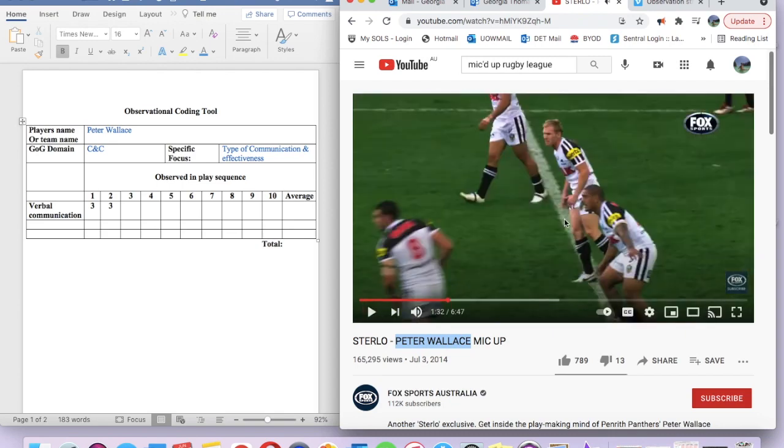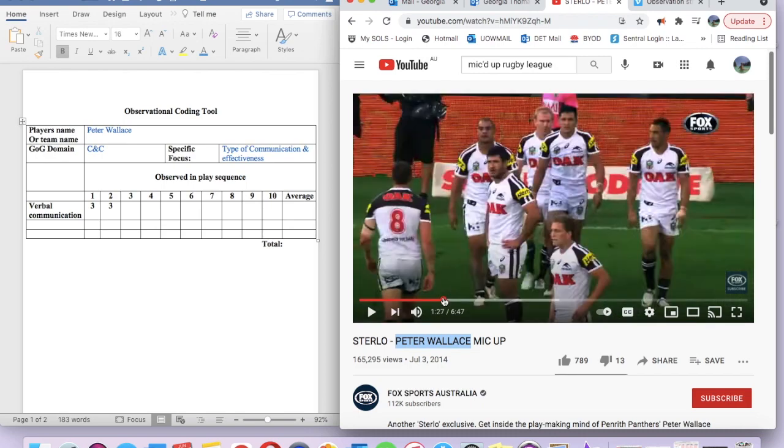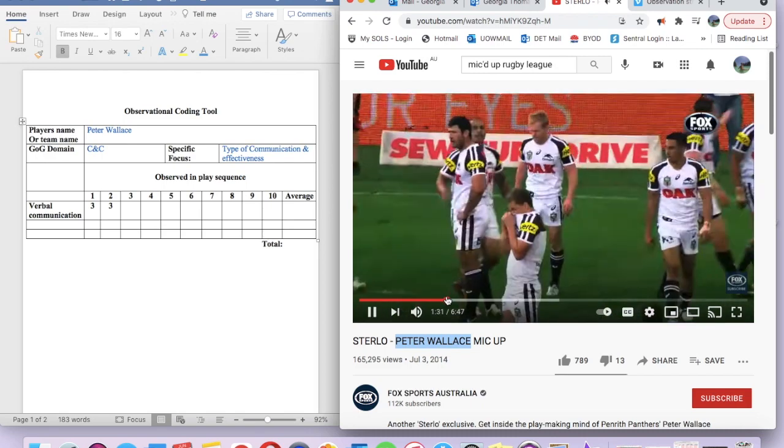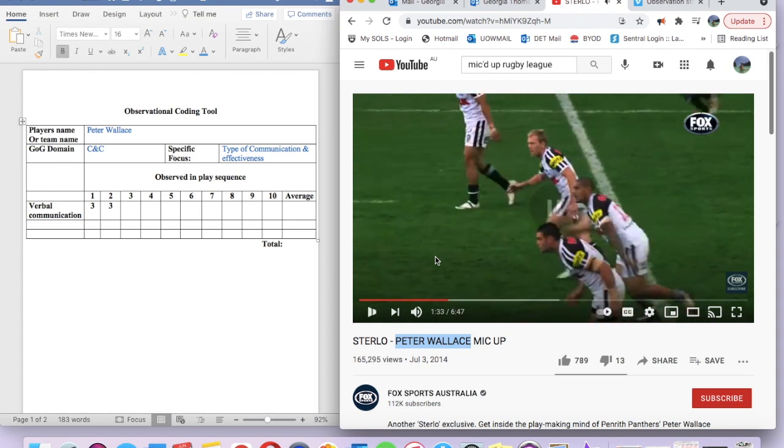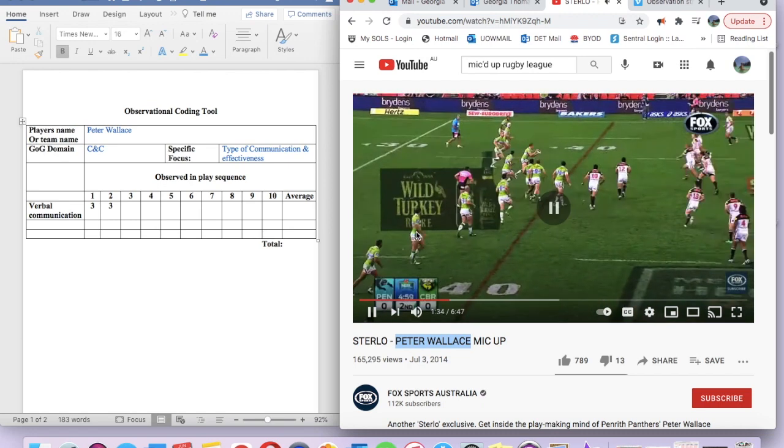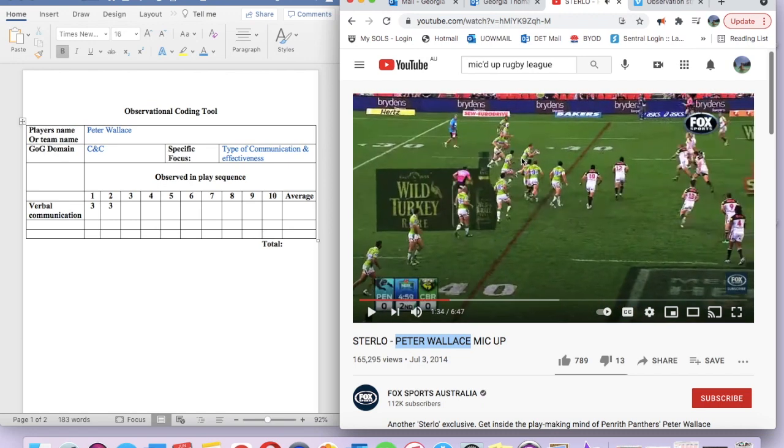Alright, so let's go back. So he's in defence here and he's talking to this player here, and he says, sorry. Come in here, go to Whiten. Come in here, going to Whiten. So he's talking to players around him, he's in defence, he's reading the play, he's anticipating that the ball is going to go to Whiten. Which it does. This is Whiten here.